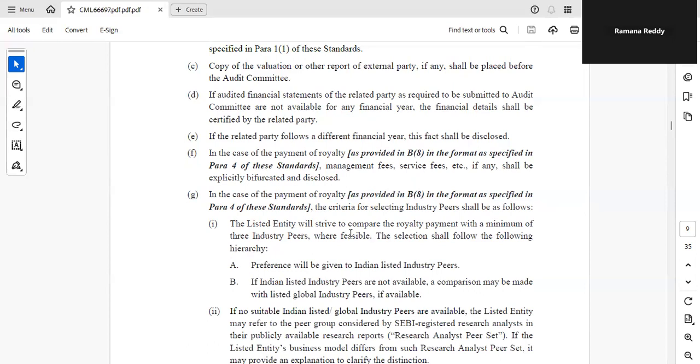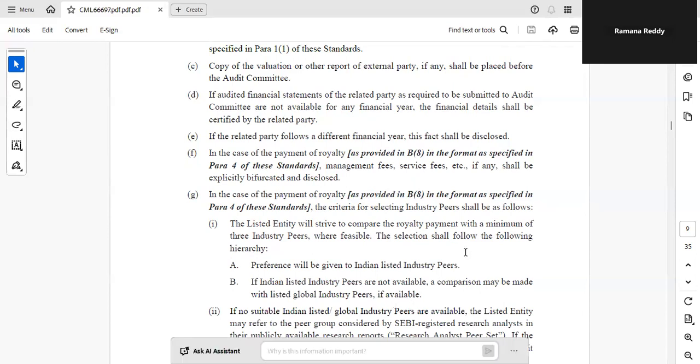The listed entity will strive to compare the royalty payment with a minimum of 3 industry peers where feasible. The selection shall follow the following hierarchy. Preference will be given to Indian listed industry peers, and if Indian listed companies are not available, then comparison may be made with listed global industry peers if available.